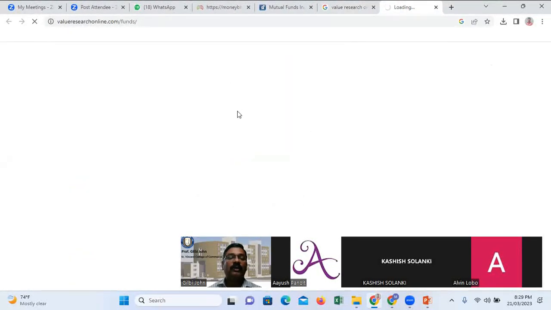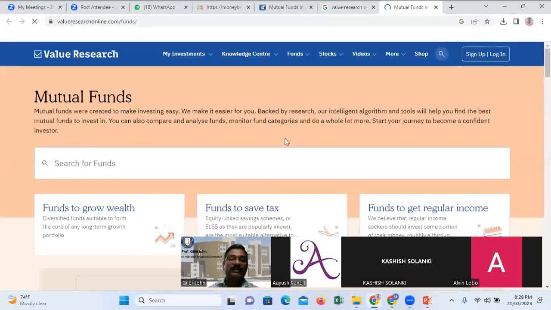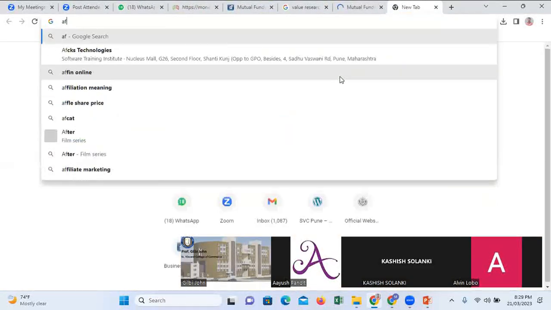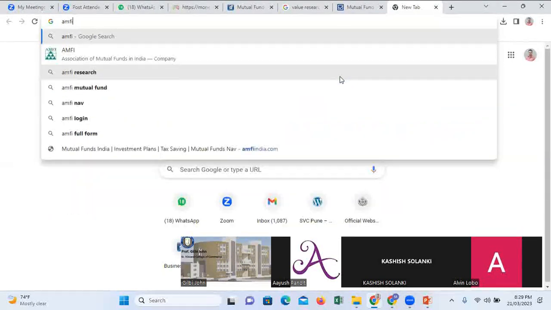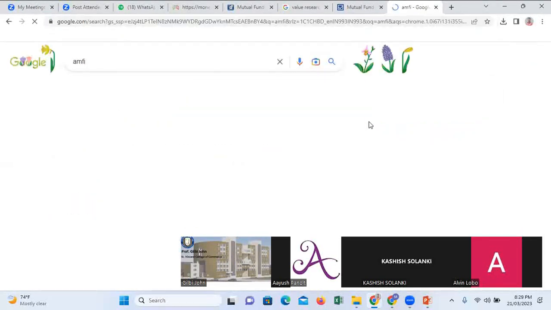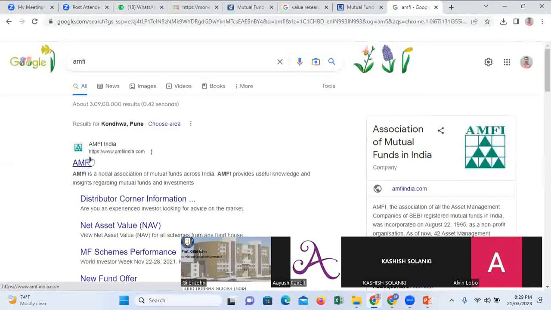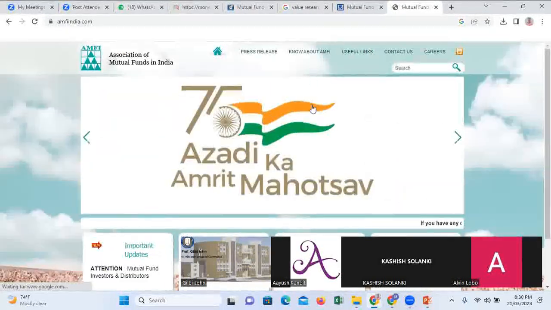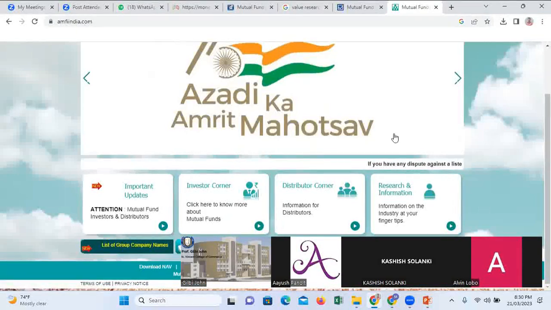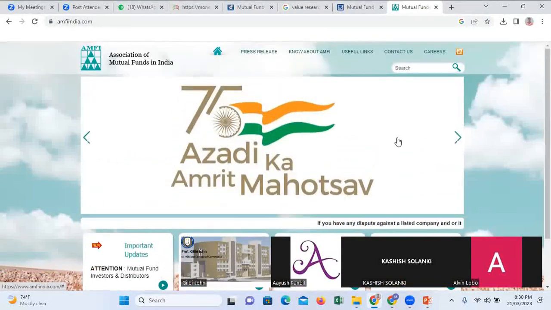Now here also they will give you various types of mutual funds. Now another website is called AMFI, amfiindia.com, Association of Mutual Funds in India. Here also, when you look at the types of mutual fund, you come to know.